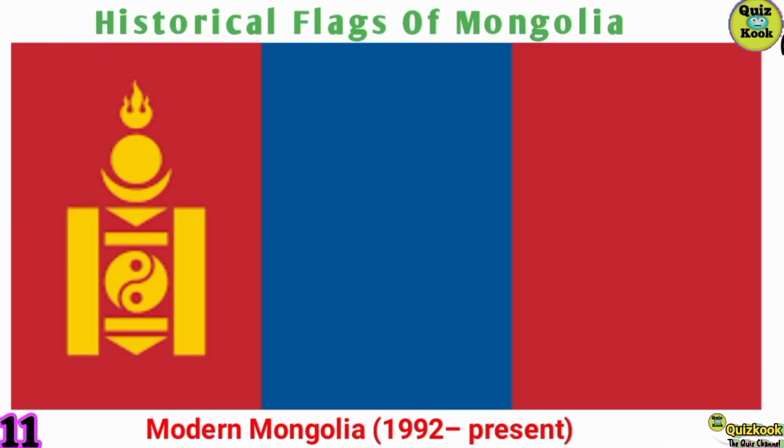Modern Mongolia, 1992 and now present. The current Mongolian flag, featuring the Soyombo symbol, represents the nation's sovereignty and rich heritage. This flag embodies Mongolia's modern identity, combining traditional elements with contemporary values, and marks its place on the global stage.